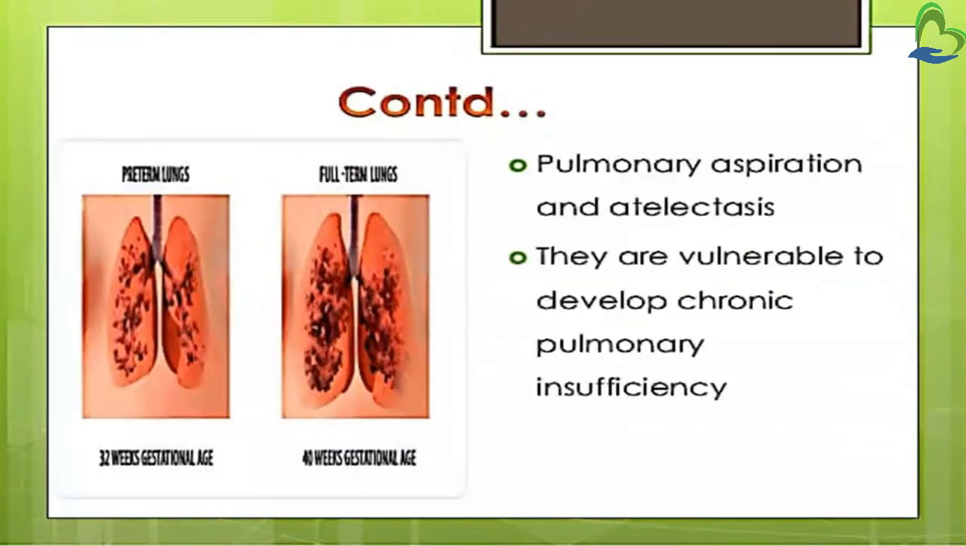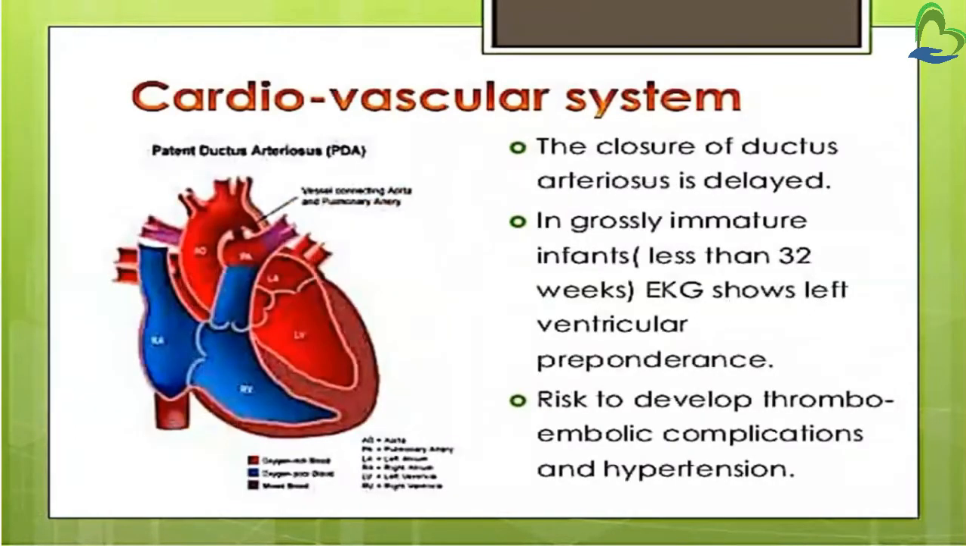Then pulmonary aspiration and atelectasis can be seen. Atelectasis is complete or partial collapse of a lung or a section of lung. Then they are vulnerable to develop chronic pulmonary insufficiency. Next is the cardiovascular system. The closure of the ductus arteriosus is delayed.